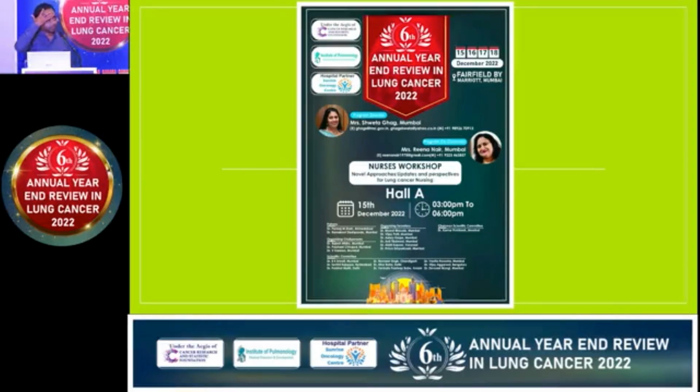But in our center, most of the patients come from outside, so they are not able to stay for 1 month. We request them to stay at least for the first 7 to 10 days, and if they are tolerating well, then we refer them and ask them to follow up with the local medical oncologist. We give the contact, and if they face anything, they should contact the local medical oncologist.